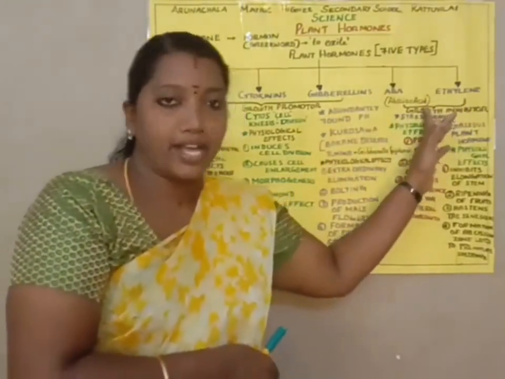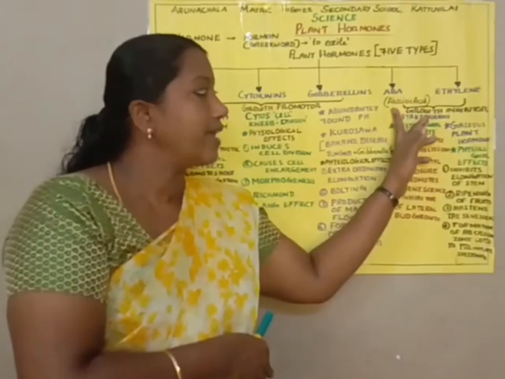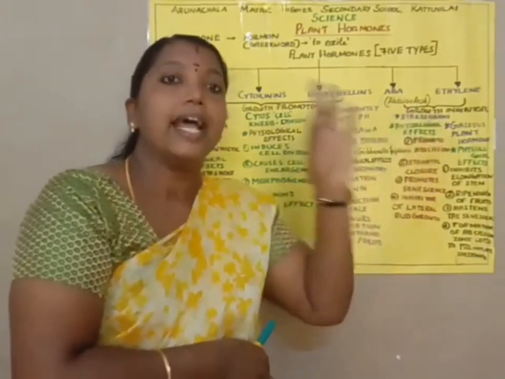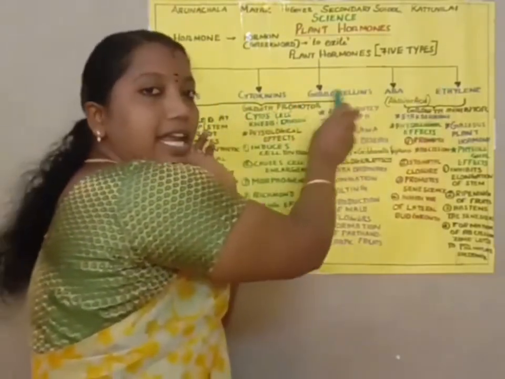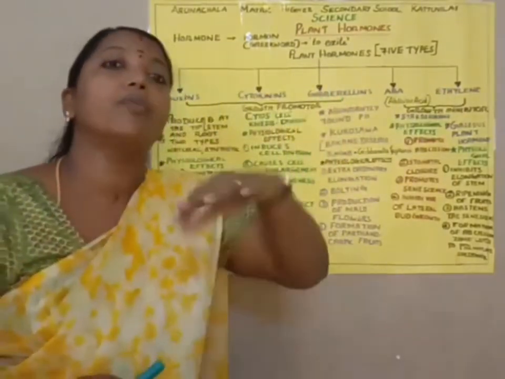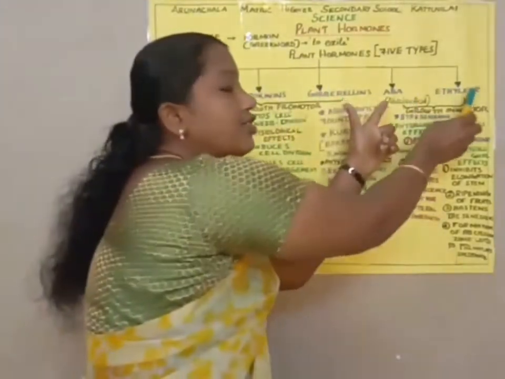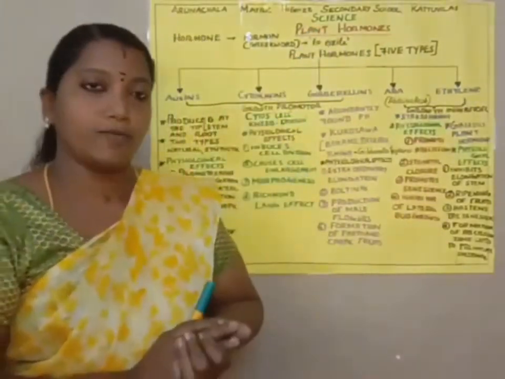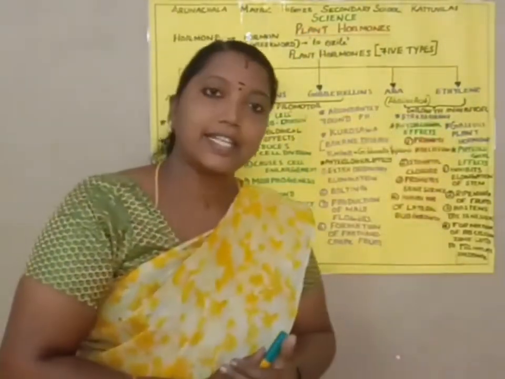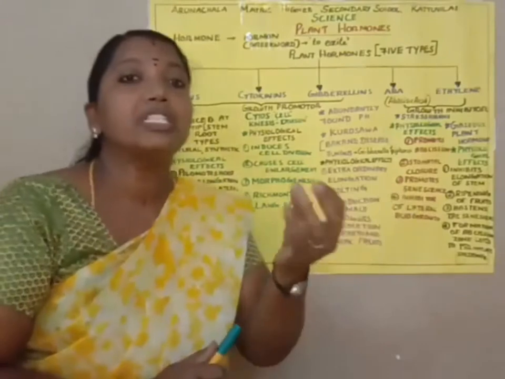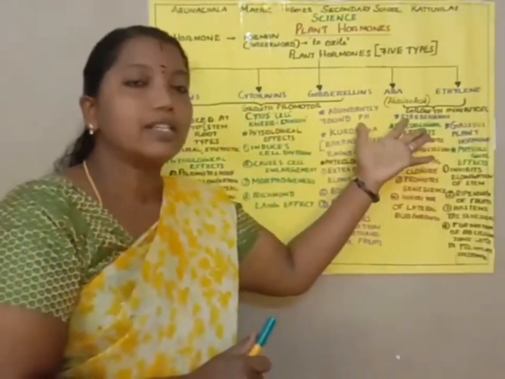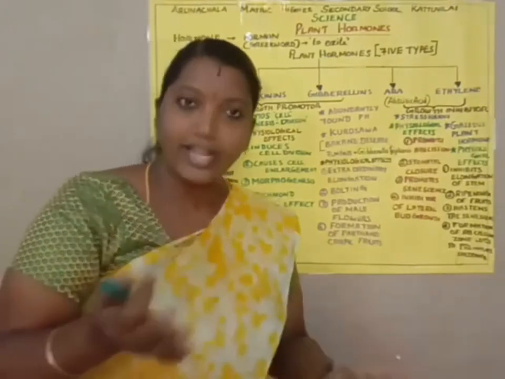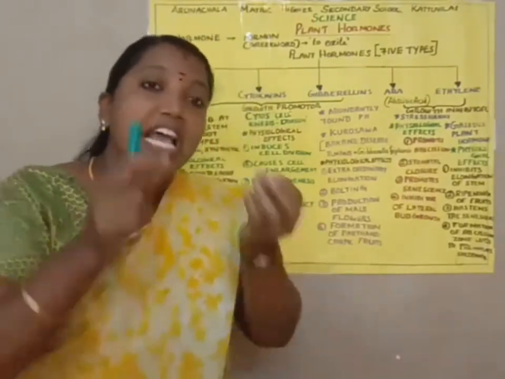Next one, ABA, shortly, abscisic acid. Already we told that among the 5 different types, the first 3 promote the growth of the plant, and the next 2 inhibit the growth of the plant. Abscisic acid, as we told, is found in the chloroplast. It is also called the stress hormone. Why is it called the stress hormone?